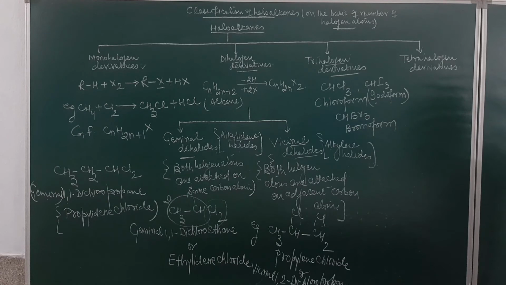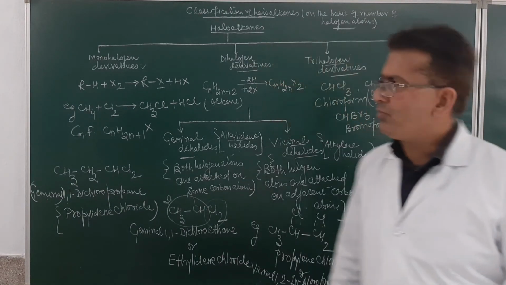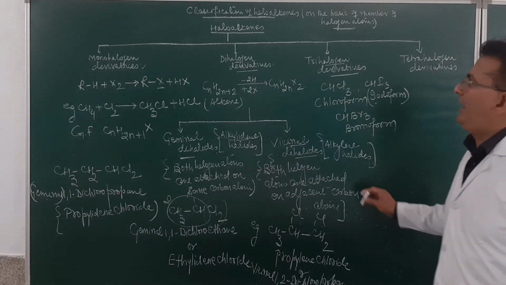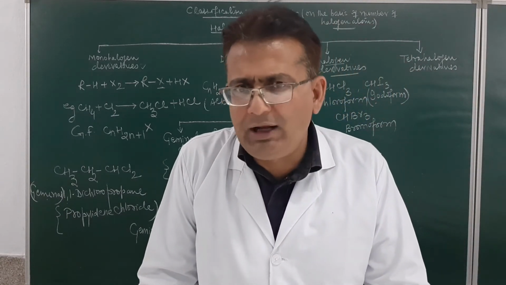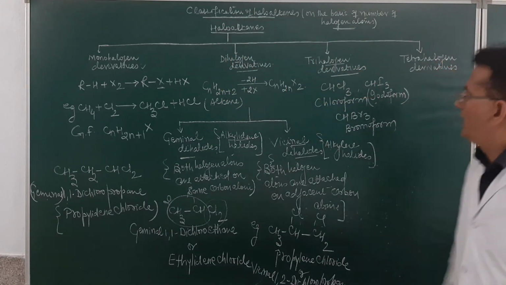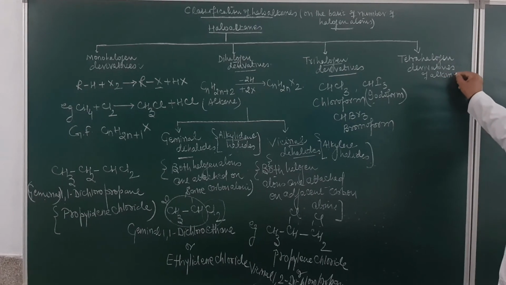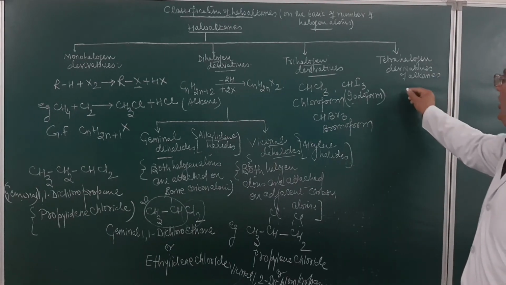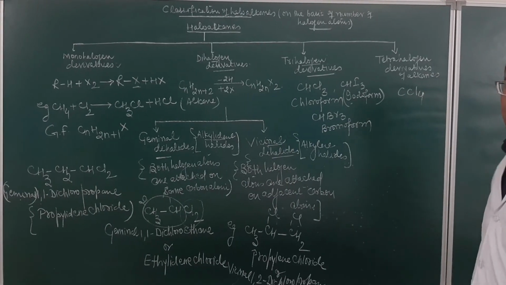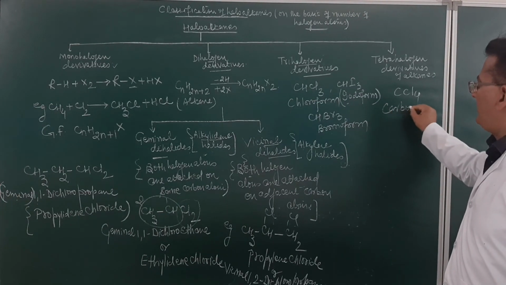So trihalogen derivatives of alkanes are those which have 3 hydrogen atoms substituted by 3 halogen atoms. Am I clear? When we discuss haloalkanes, we have to discuss monohalogen derivatives, dihalogen, trihalogen and a bit of tetrahalogen derivatives. Now tetrahalogen derivatives of alkanes are those in which all 4 hydrogen atoms are substituted by the halogen atom. As for example, if we take CCl4, this is carbon tetrachloride.